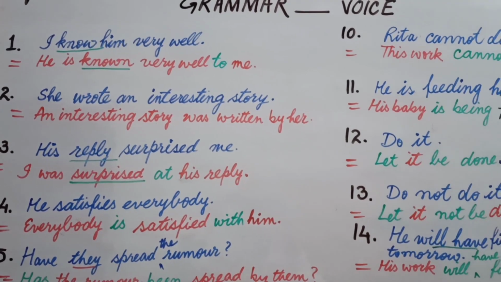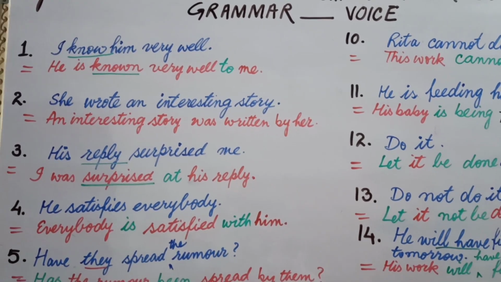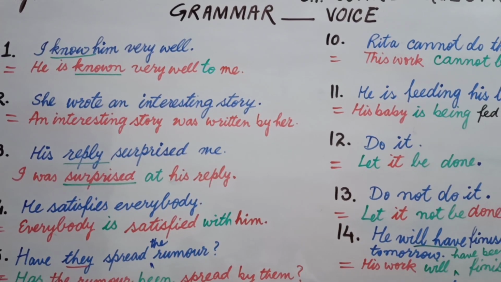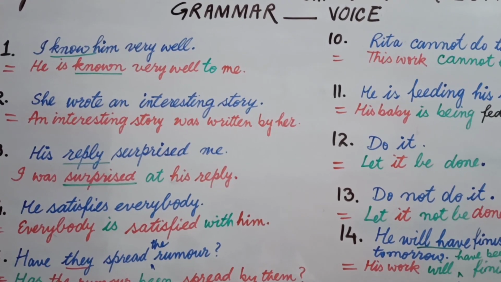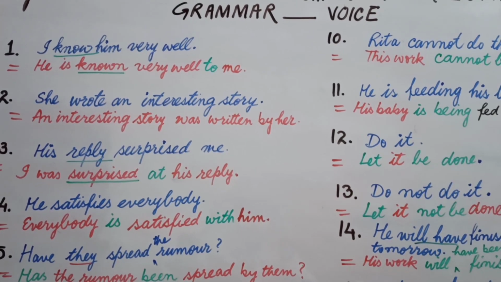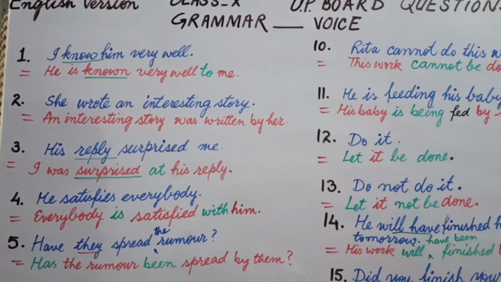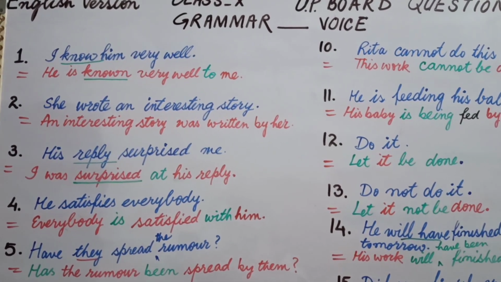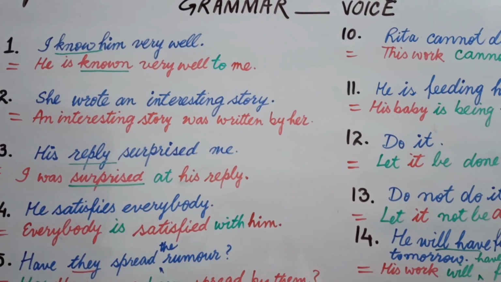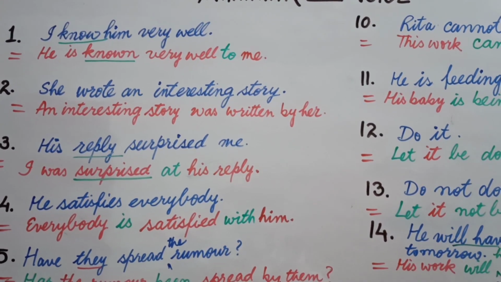Generally you come to know when you transform a sentence from active voice to passive voice, students, the main feature is present indefinite. Whenever your sentence in active voice is present indefinite, you use is, are, am plus third form, and whenever you have a tense in past indefinite in active voice, you use was, were plus third form. And these rules are very common, and you came to know these rules through our previous lectures. So now let's discuss the main features of the sentences that were given in board examination. This is one of those questions.